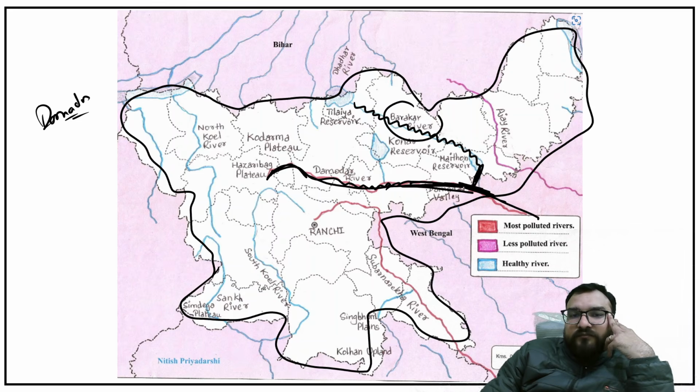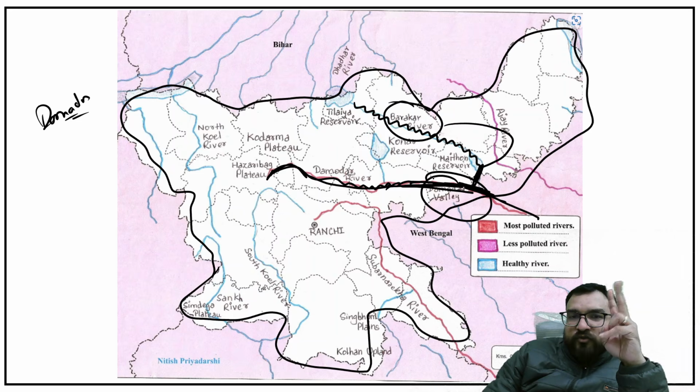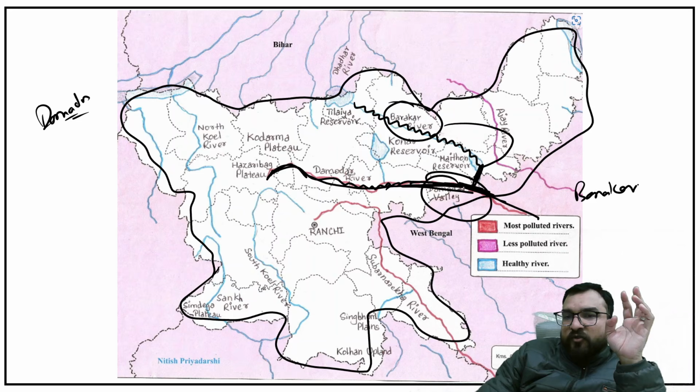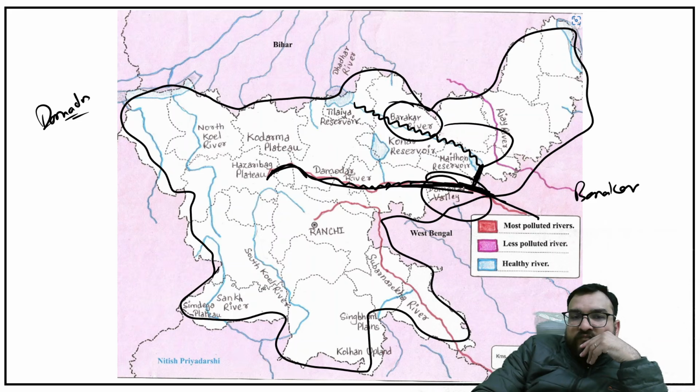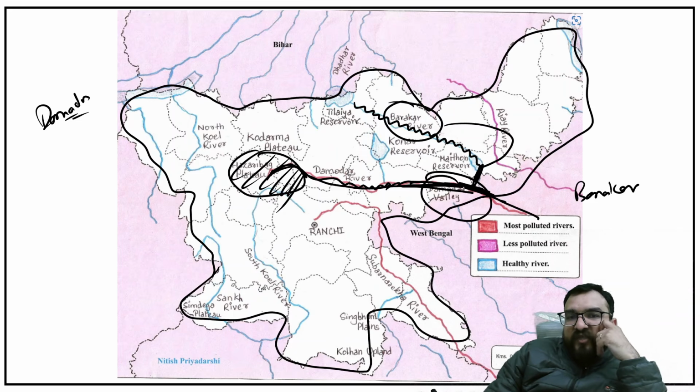So Barakar River is a tributary of Damodar River. So two rivers junction you should understand, Barakar and Damodar. Anytime they can give you this Barakar as an option as well, right? Like this, the question you have seen. Okay. Now you try to understand that this is originating from this Hazaribagh plateau over here. Okay, and you have seen Damodar plus Barakar.